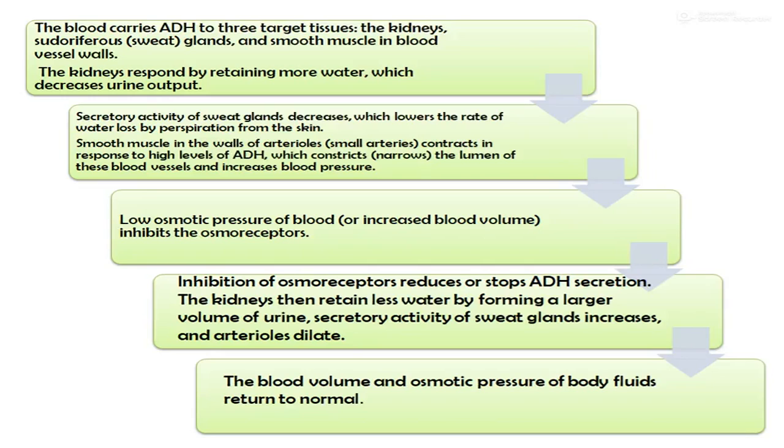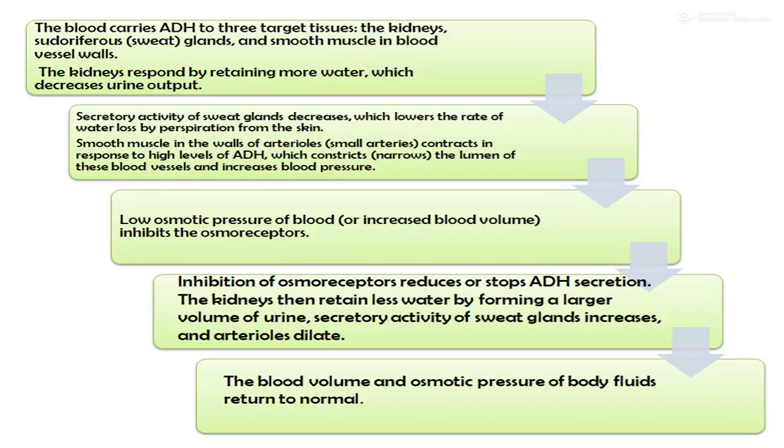The secretory activity of sweat glands decreases, which lowers the rate of water loss by perspiration from the skin. Smooth muscles in the wall of the arterioles contract in response to a high level of antidiuretic hormone, which constricts the lumen of these blood vessels and increases the blood pressure.